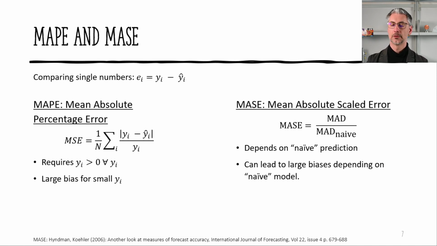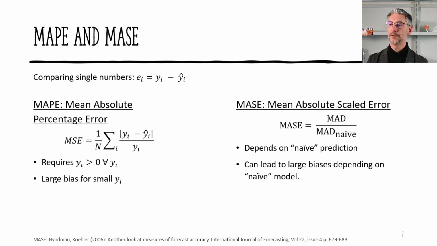On one hand, it's good because we get a relative metric and not an absolute one, so it's a bit easier to follow and understand what's going on, but it requires that the true value is always greater than 0, otherwise it's not defined. This doesn't necessarily happen all the time, especially if you have rare events or small events, and it also can introduce a large bias for small values.